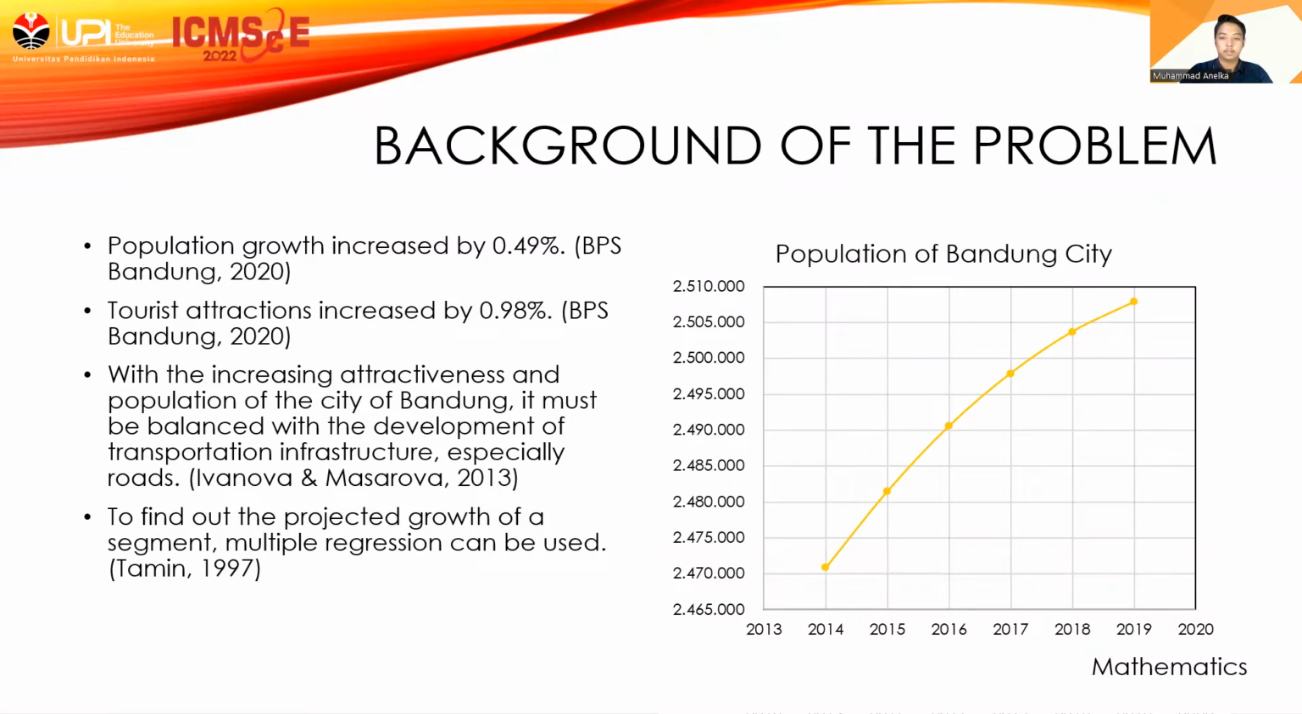According to the data from the Central Statistic Agency for the city of Bandung in 2020, population growth increased by 0.49%. In addition to the population, the number of domestic tourists also increased by 0.98%. With the increasing tourists and population of the city of Bandung, it must be balanced with the development of transportation infrastructure, especially roads. To find out the projected growth of a segment, multiple regression can be used. This regression involves various variables that are considered to have an effect on traffic growth at the intersection.